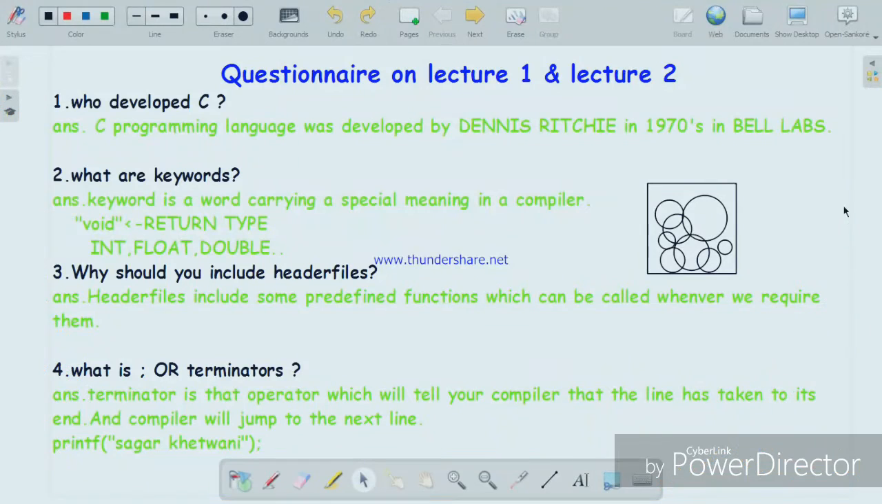Welcome to the questionnaire on lecture 1 and lecture 2. So, first of all, who developed C? The C programming language was developed by Dennis Ritchie in the 1970s at Bell Laboratories.